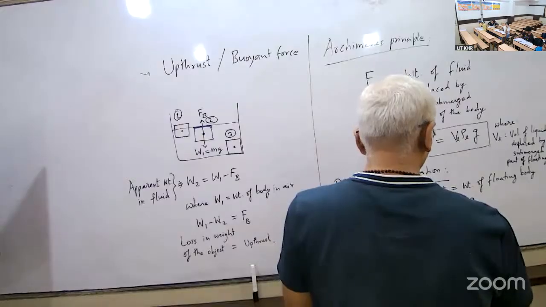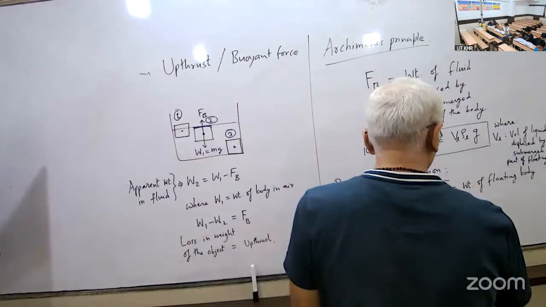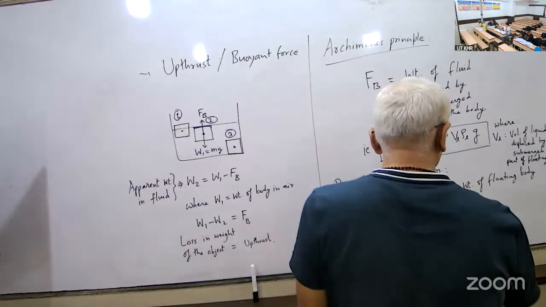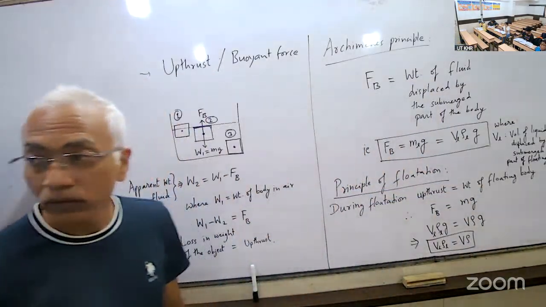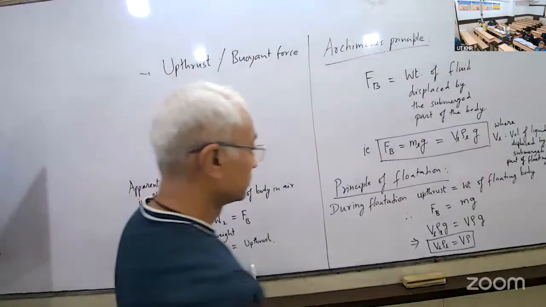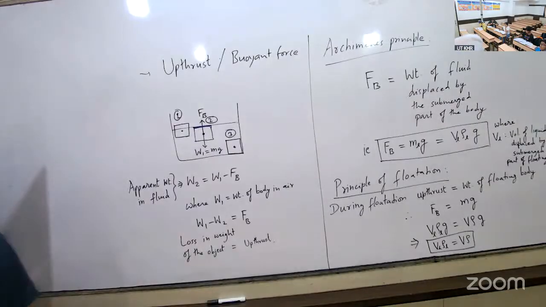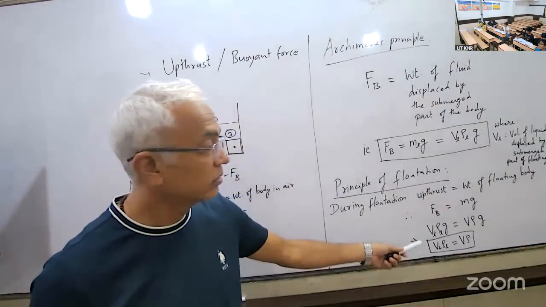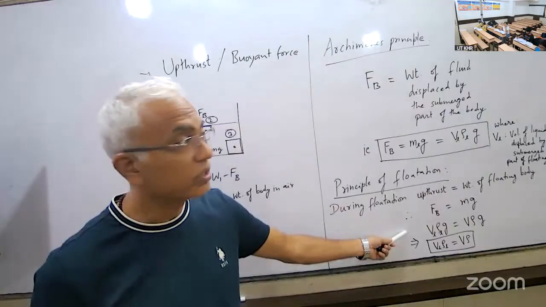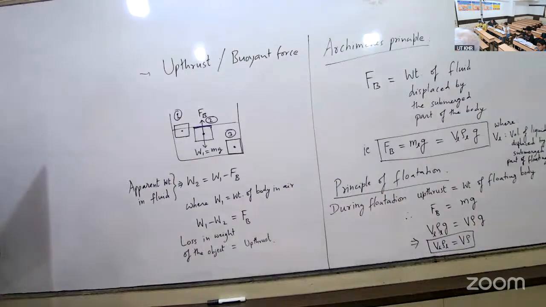G will be cancelled on both sides, so V rho equals V L rho L. In this chapter this is the only concept; with this you can solve all the numericals. Most of the numericals are solved using principle of flotation and Archimedes principle.